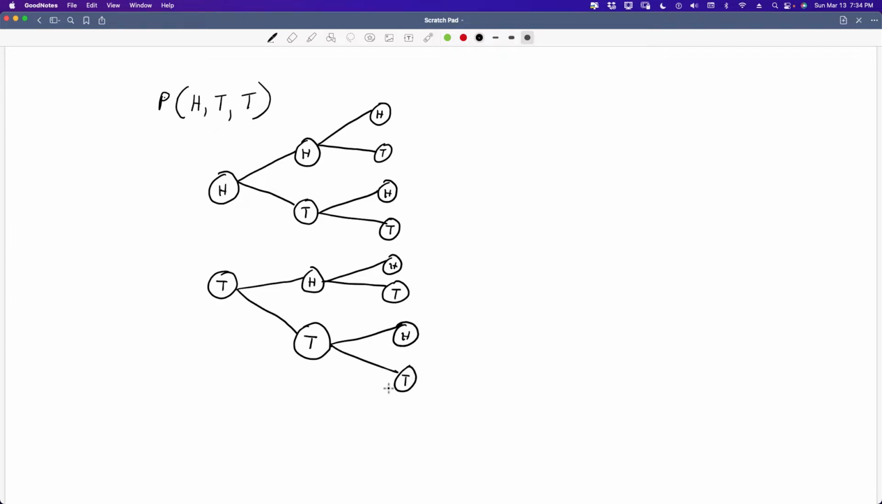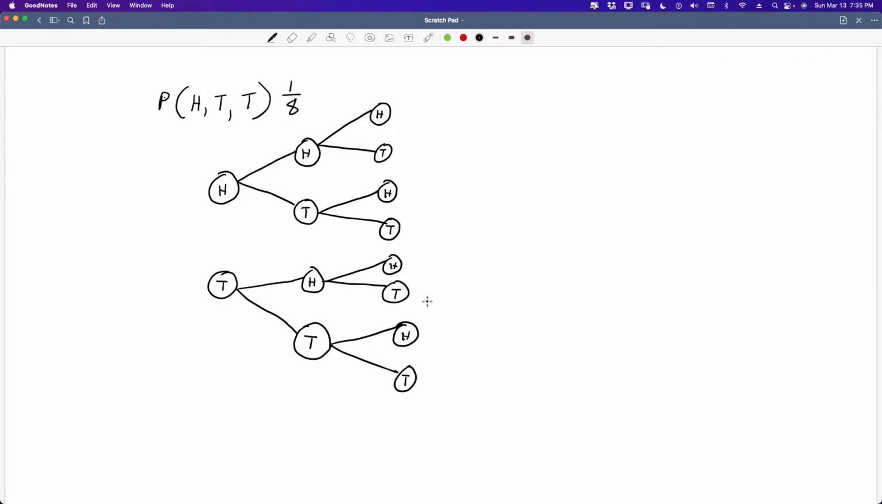So when I toss it three times, I have this stream of events. There are going to be 1, 2, 3, 4, 5, 6, 7, 8 streams of events that could possibly happen. There are 8 possible outcomes. And the outcome that I want, heads, tails, tails, is only one of them. So my probability for getting heads, tails, tails is 1 out of 8.